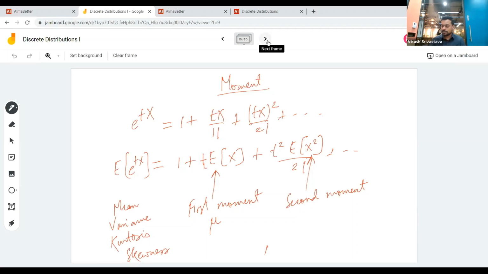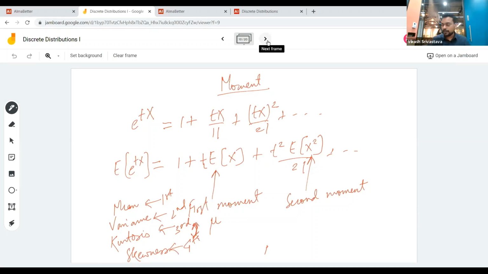I'm not sure which moment each comes from, they could be interchanged, but I'll have to check. But this is how we can calculate different statistics which define the shape of your distribution.